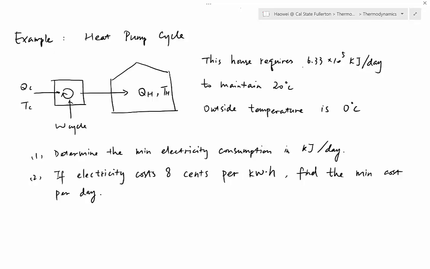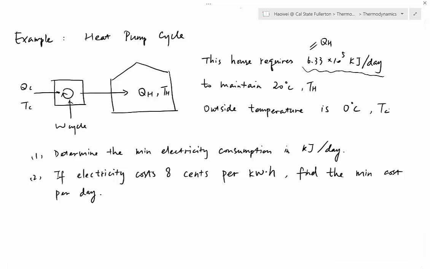Okay, so now what is this 6.33 times 10 to the fifth kilojoule per day? Is it QC or is it QH? What is the direct parameter that keeps the house warm? That is QH. So don't be confused, this number is QH. And the house is maintained at 20 Celsius, so that is T hot. And the outside temperature is 0 Celsius, and that is T cold. So we have QH, TH, TC.